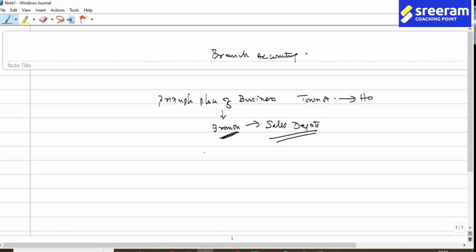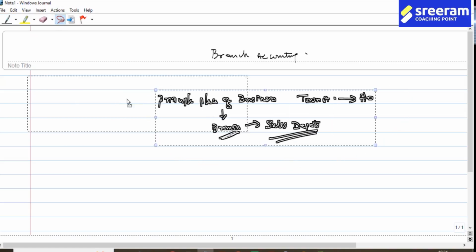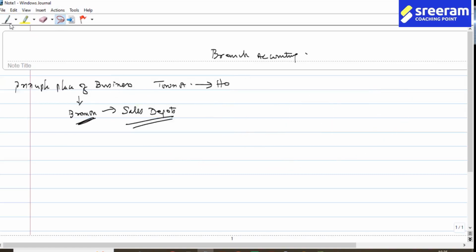So a branch which is considered to be smaller in size, which is normally a sales depot, generally we call that dependent branches. Dependent branches.